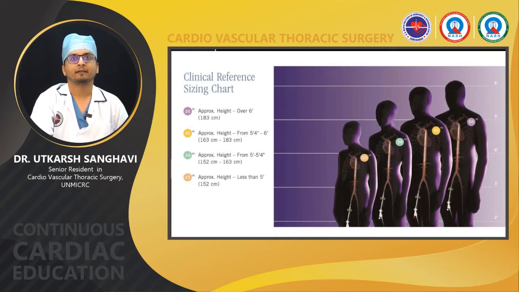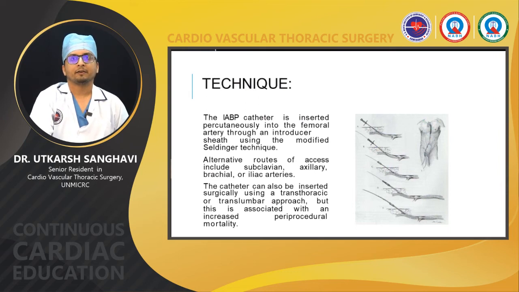For a patient over 6 feet or more than 183 centimeters, we use a 50 cc balloon. For a patient with height of 5 feet 4 inches up to 6 feet, which is around 163 to 183 centimeters, we use a 40 cc balloon. For a patient with height of 5 feet to 5 feet 4 inches, approximately 152 to 163 centimeters, we use a 34 cc balloon. And for patients less than 5 feet or less than 152 centimeters, we use a 25 cc balloon. There is a separate formula to calculate the balloon size for the use of IABP in children, which we will be describing later. So, technique of IABP insertion.